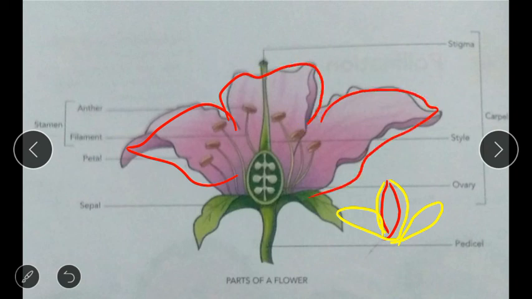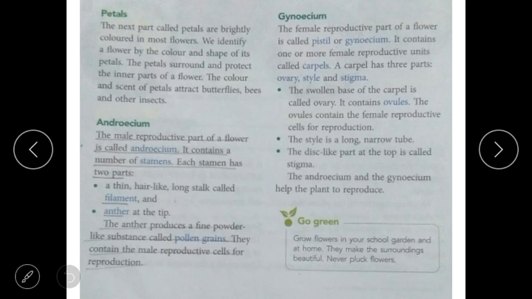Okay, then I told you androecium is the male reproductive part of the flower, that is anther and filament, and this is the female reproductive part of the flower, that comes in the carpel. A carpel has three parts such as ovary, style and stigma. It has one or more female reproductive units. Now in the lesson,